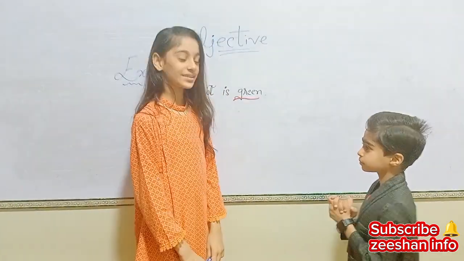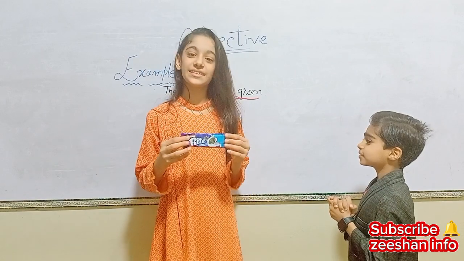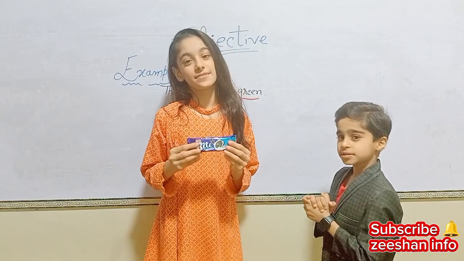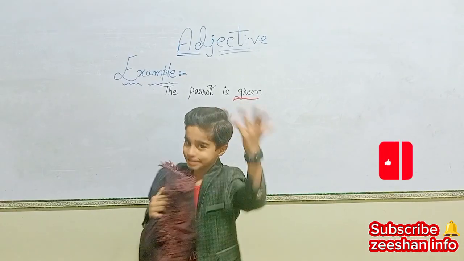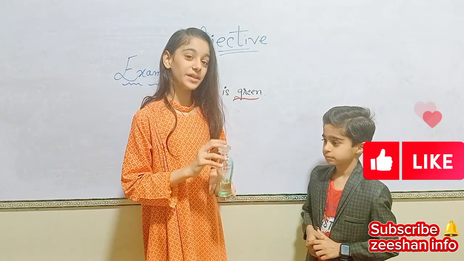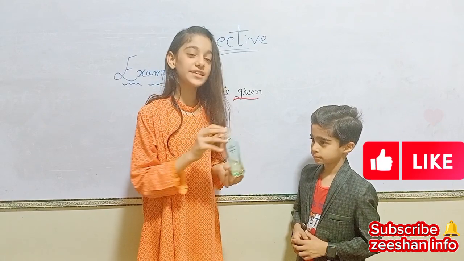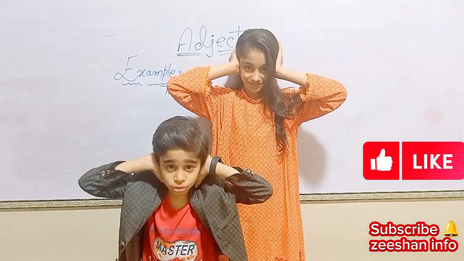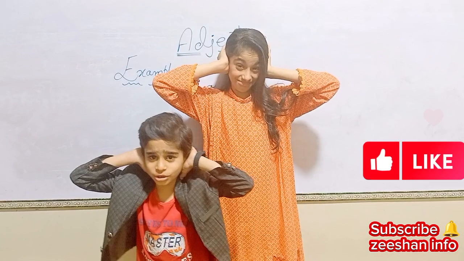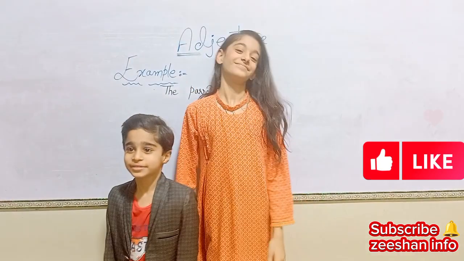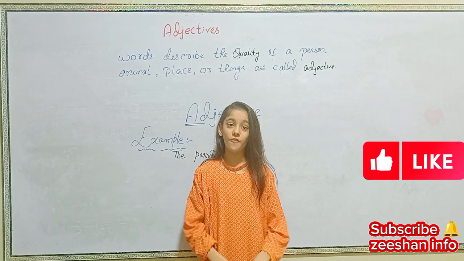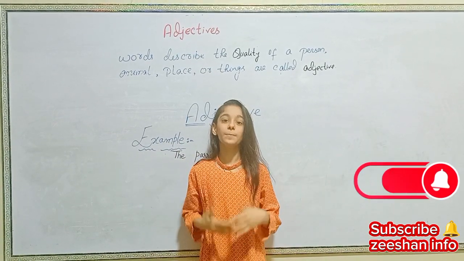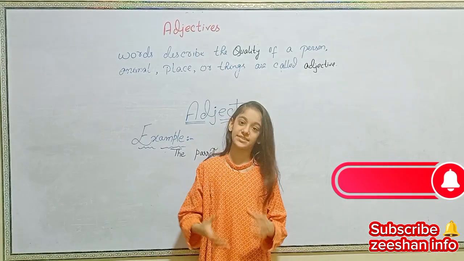You know, taste is also an adjective. Taste means zaika. Example, sweet biscuit. Sweet is an adjective. Soft pillow. Soft is an adjective. Example, fresh fragrance. Fresh is an adjective. Loud music. Loud is an adjective. I repeat one more time: the quality of a person, animal, place or thing is an adjective.